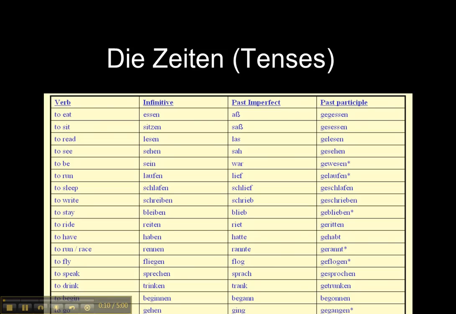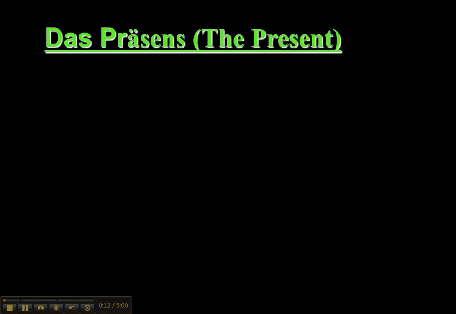erkennen kann. So today we're going to talk about tenses. I'm going to start with just the six most important tenses. Das Präsens, or the present tense.